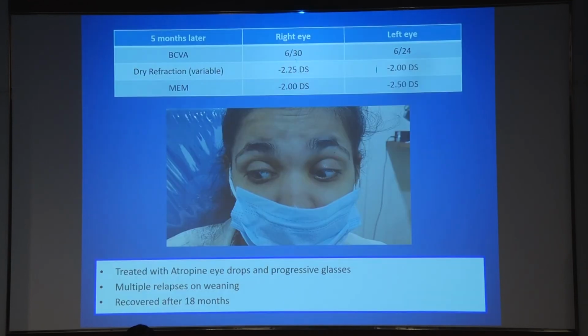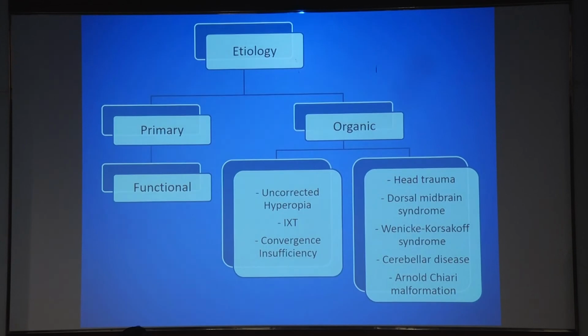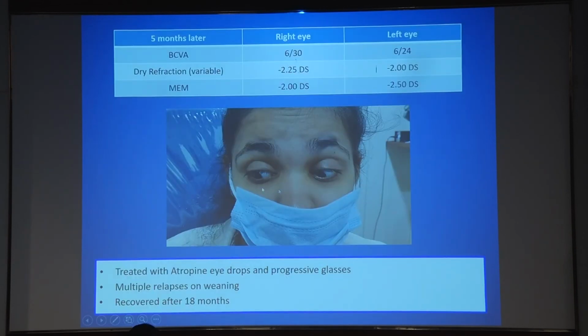So she presented for an ocular examination with a history of sudden vision loss 5 months after this episode, with a visual acuity of 6/30 in the right eye, 6/24 in the left eye. She had a variable pseudomyopia in both eyes with a lead of accommodation on MEM. And so the child had a very characteristic downbeat nystagmus secondary to the cerebellar lesion.